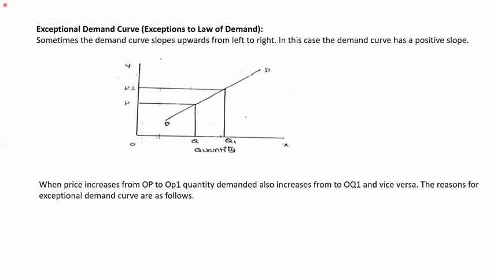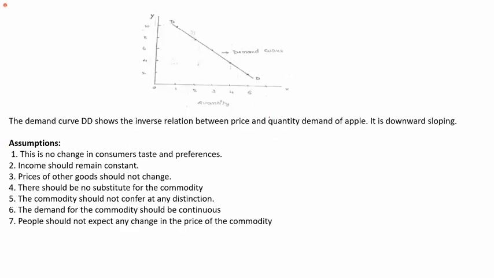As we discussed earlier, the law of demand says as price increases, demand for a good decreases. It means there is an inverse relationship. The normal curve according to the law of demand is downward sloping, as we have seen here. This is true in all the cases where the law of demand holds valid, and it holds valid when these assumptions are fulfilled.